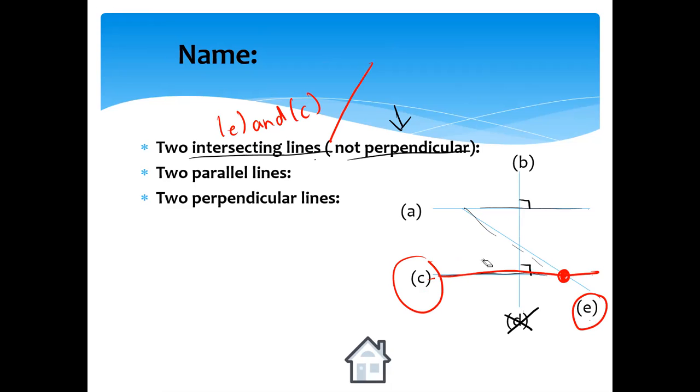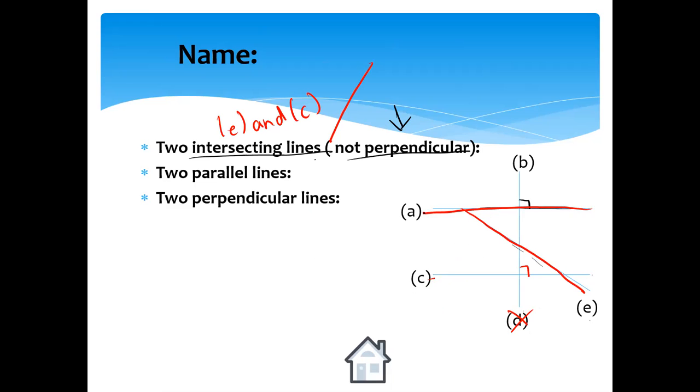We also have another choice. If you look here at E, this is the line E, and this is the line A. These two lines also intersect at a point. So they are intersecting, E and A. We have two choices for the lines that are intersecting and not perpendicular.